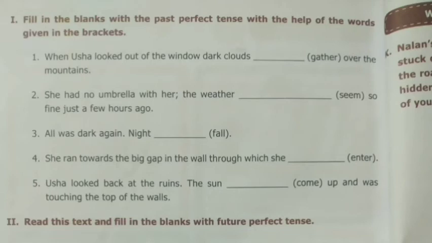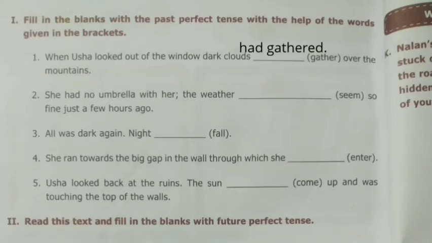Okay, now turn to page number 124, Roman letter 1. Fill in the blanks with the past perfect tense with the help of the words given in the brackets. Number 1, when Usha looked out of the window, dark clouds dash, within bracket gather, over the mountains. We have already learned about past perfect tense and what is the formation of past perfect tense. Had plus V3 is past perfect tense. And here within bracket gather is given. Gather, V3 is gathered. So the first answer is had gathered.